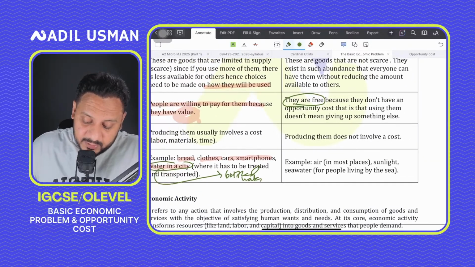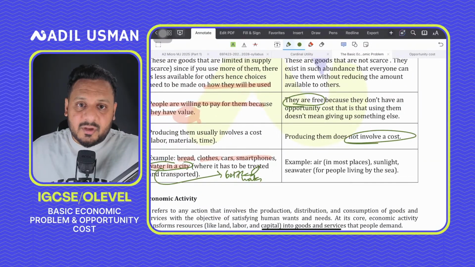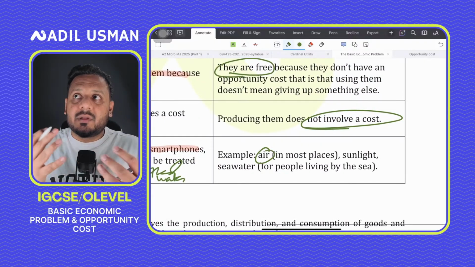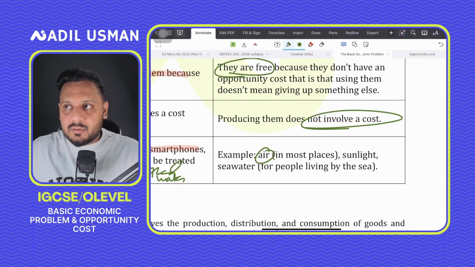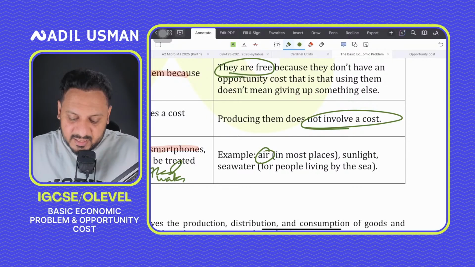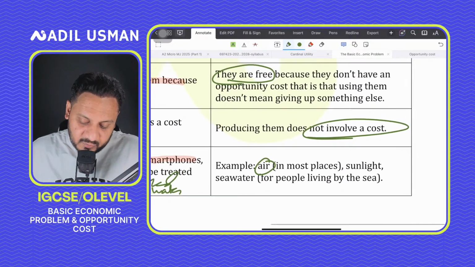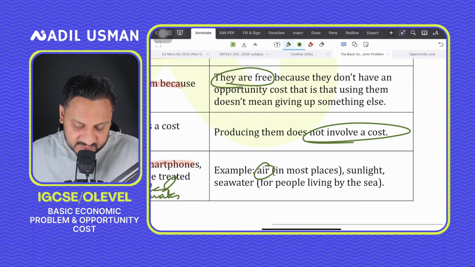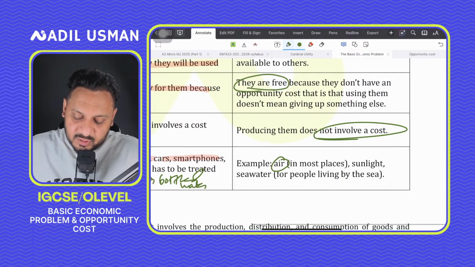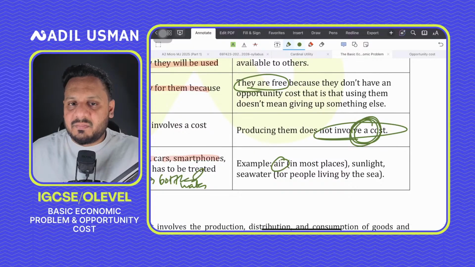Also remember that producing them does not involve a cost, because no factors of production are used to produce them. Like air, you consume the air that you breathe. No one produces it. It's available in abundance till the end of humanity. So it doesn't involve a cost to produce it, and because it does not involve a cost, we can't really sell them either.